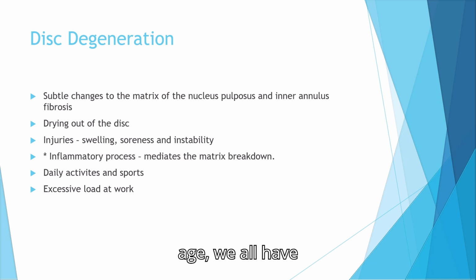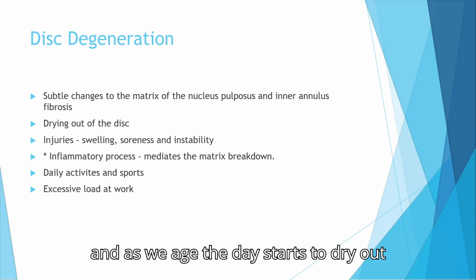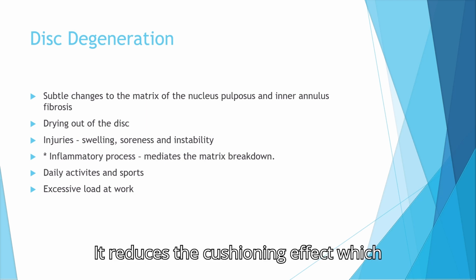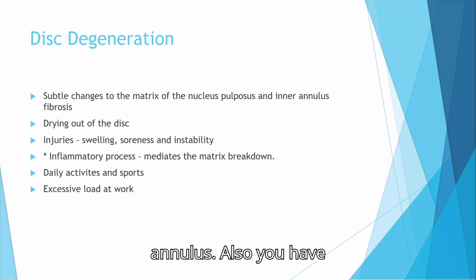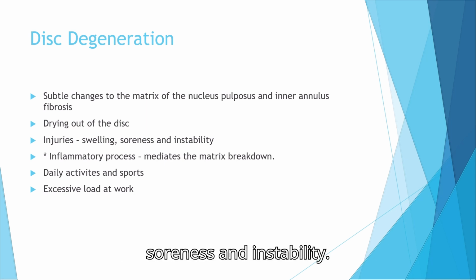So as you age, we all have fluid or water in our discs, and at birth it's about 80% water, and as we age, the disc starts to dry out, and it doesn't shock absorb as well. It reduces the cushioning effect, which causes asymmetric distribution of the annulus. Also, you have injuries, which can cause swelling, soreness, and instability.